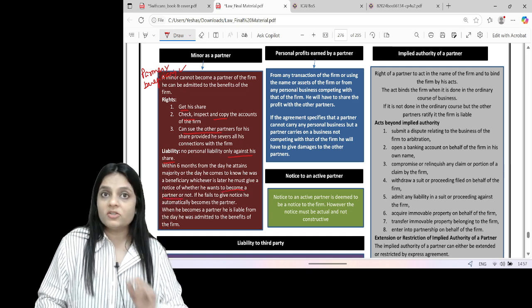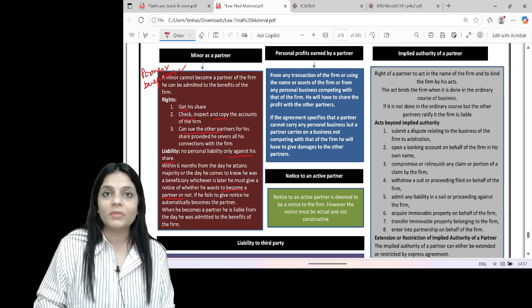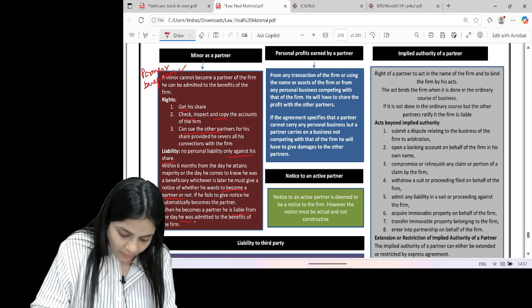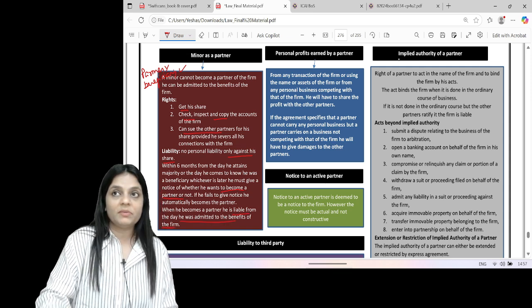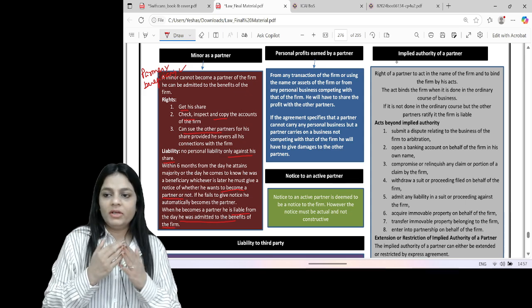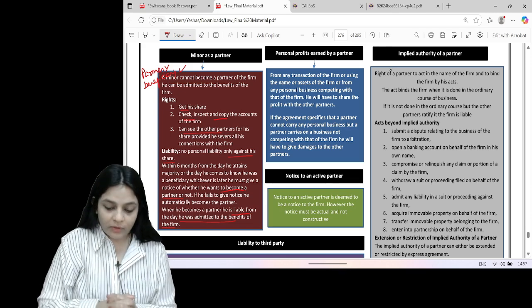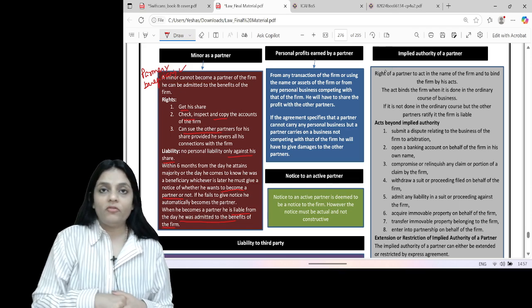What happens if he fails to give notice? He will automatically become a partner of the firm. Now, when he becomes a partner, he is liable from the day he was admitted to the benefit. That means, as a beneficiary, whenever he has joined, he is liable from that date for all the acts of the firm. Now, what are the rights of a partner?